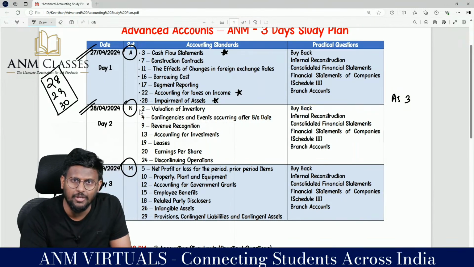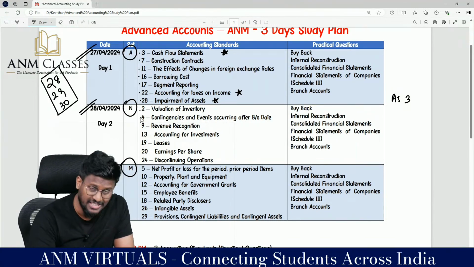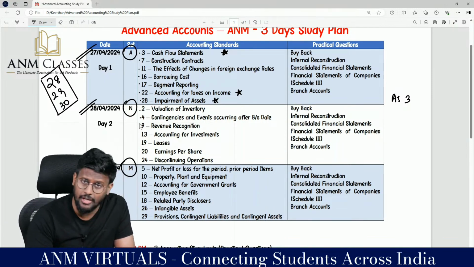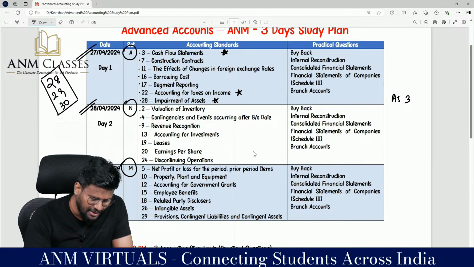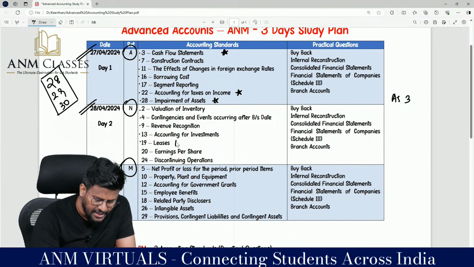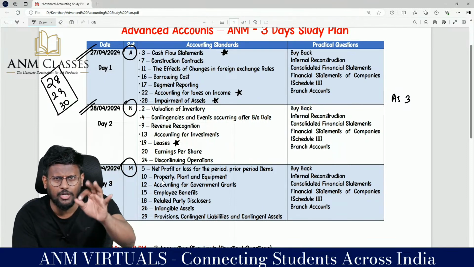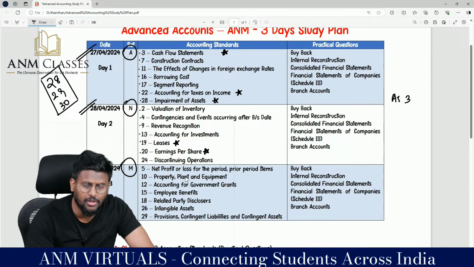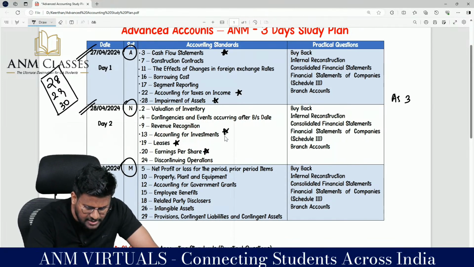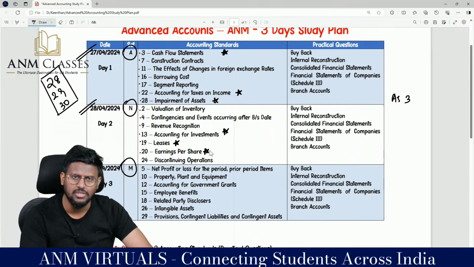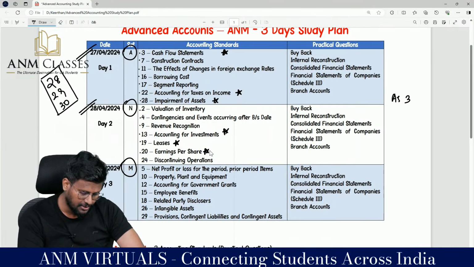AS2, valuation of inventory. AS4, theory AS, mixing the problem and theory. AS9, revenue recognition, again a theory AS. AS13, accounting for investment. AS19, leases, a very important AS for examination. AS20, a very important AS for examination. And AS13, a very important AS for examination. The most important part, A category part.